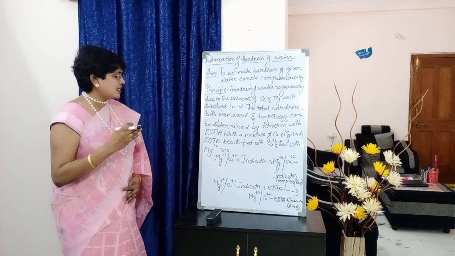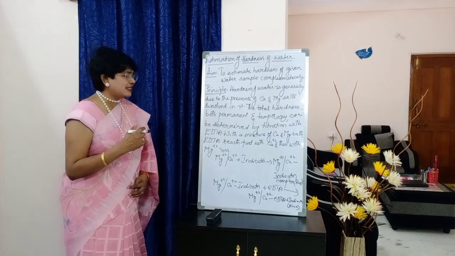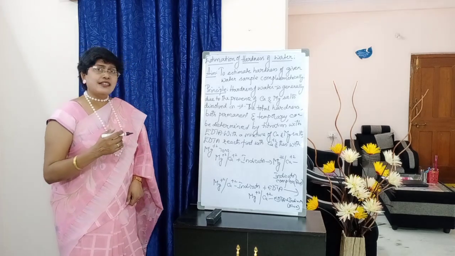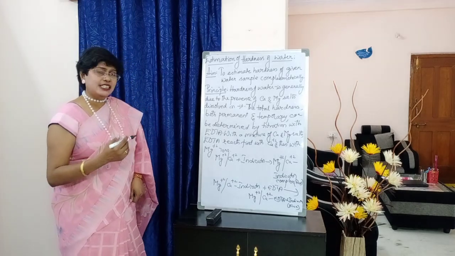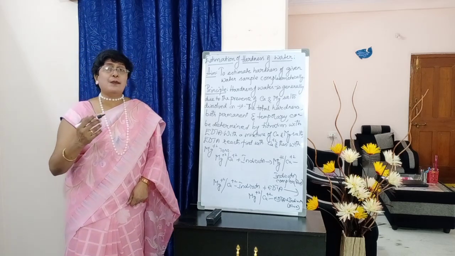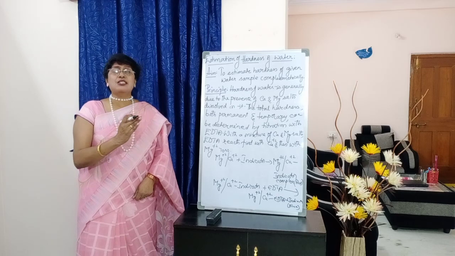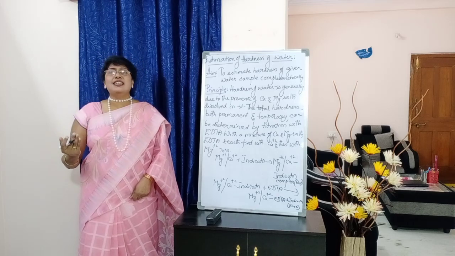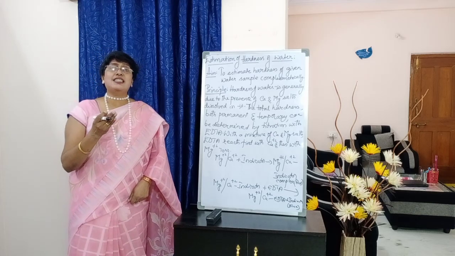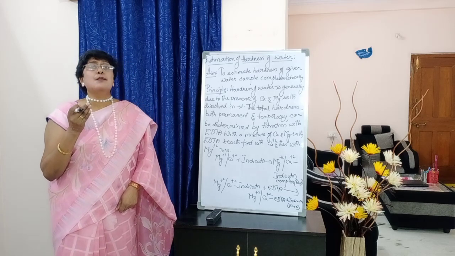And what is the next step, students? So on titration with EDTA, what happens? This indicator complex, that is Mg+2 or Ca+2 indicator complex, on reaction with EDTA gives rise to Mg+2 or Ca+2 EDTA complex, leaving the indicator behind. That means EDTA joins with Mg+2 or Ca+2 and the indicator comes out. Therefore, as the indicator is coming out, what is the color of the indicator? It is blue in color. Hence we say the end point of this experiment is pink to blue.